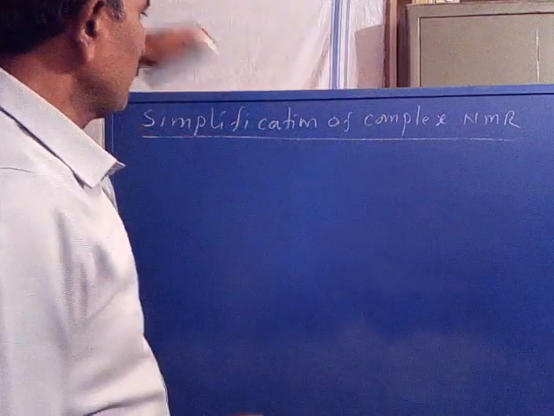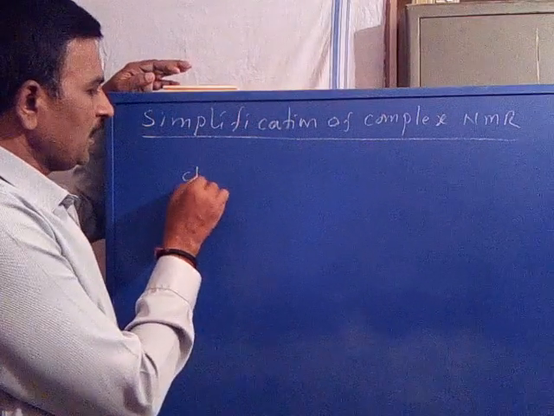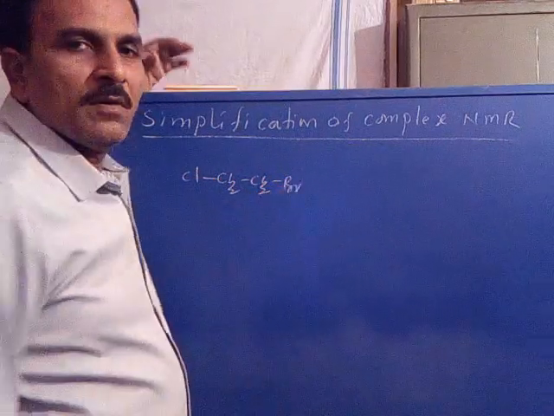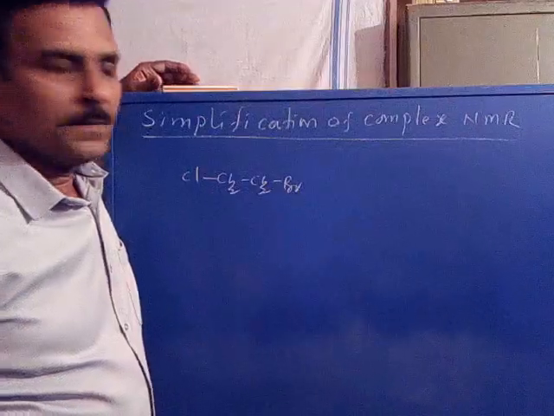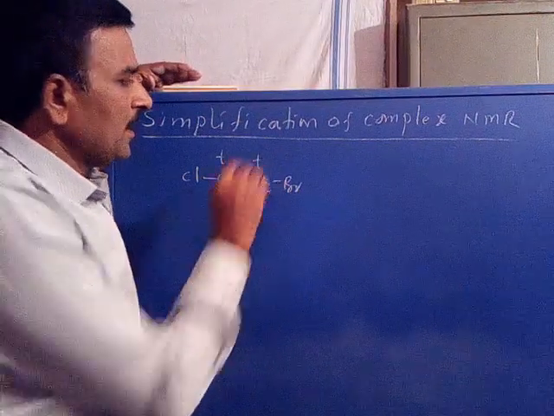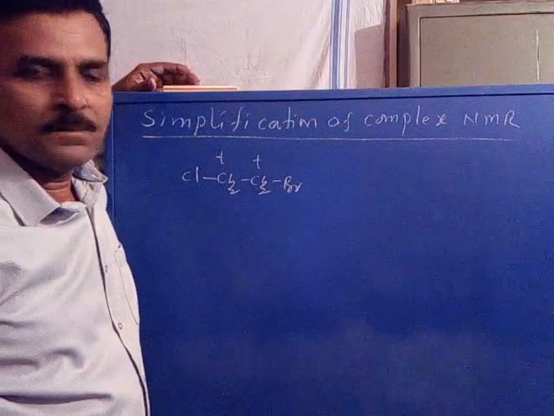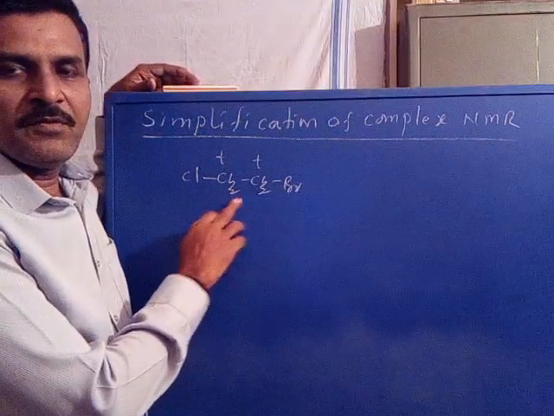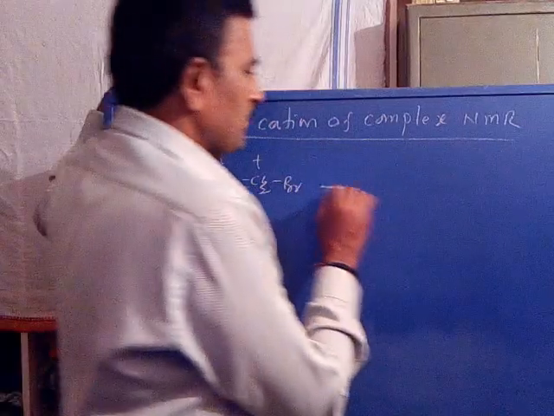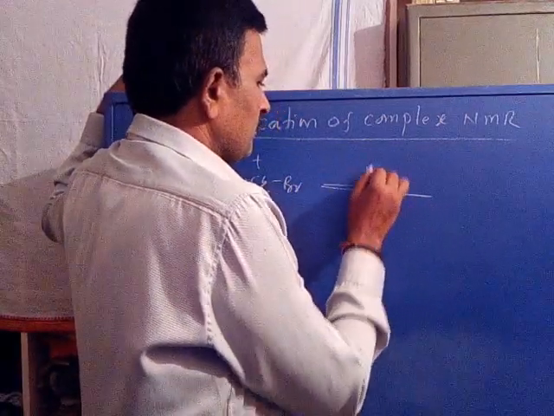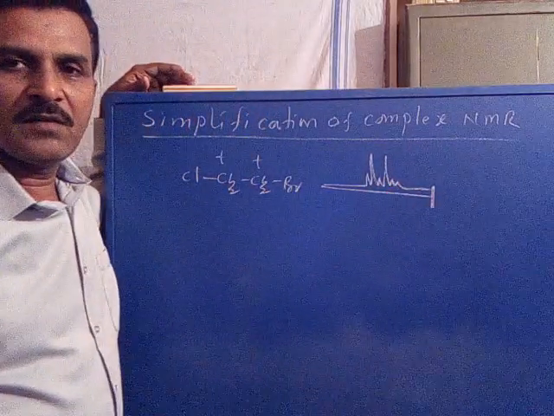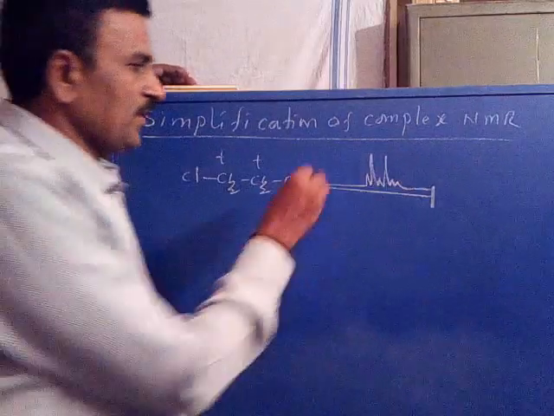For example, Cl CH2 CH2 Br, chlorobromoethane, where there is a triplet for the CH2Cl carbon and again a triplet for the CH2Br carbon. Now the frequency difference between these two is too small, therefore the two triplet signals are overlapped. Now this is second order.